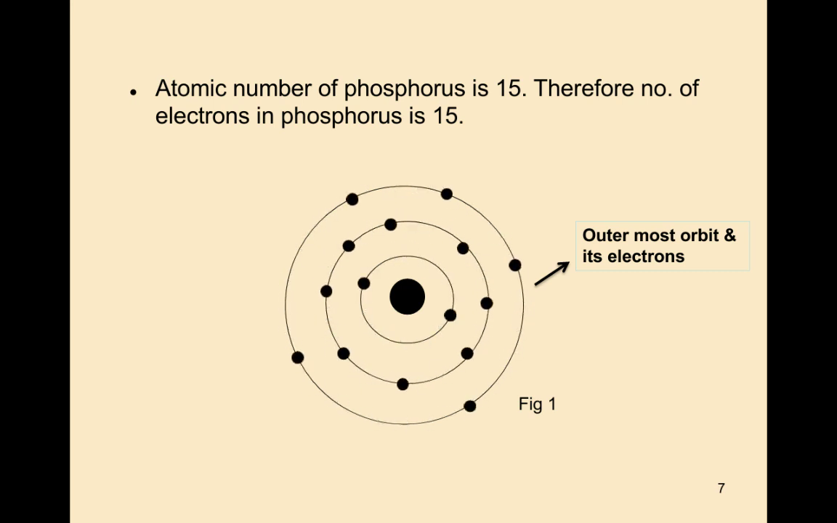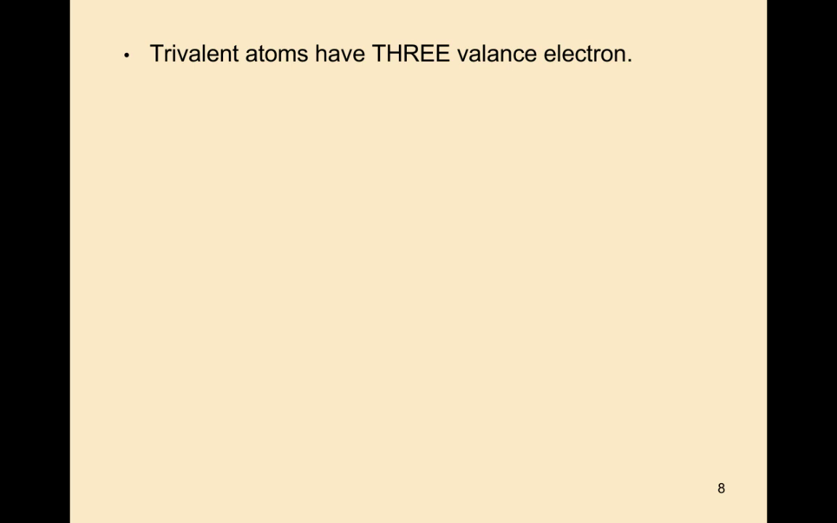This is the atomic structure of phosphorus. The number of electrons present in phosphorus is how much? 15 only. Next, coming to trivalent atoms. Trivalent atoms have 3 valence electrons.